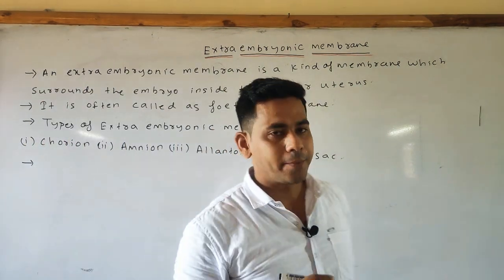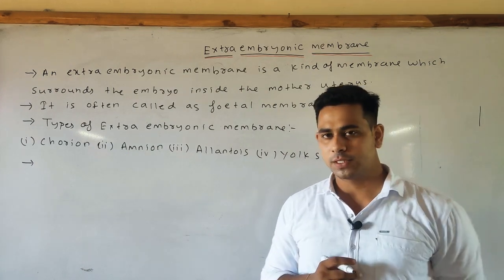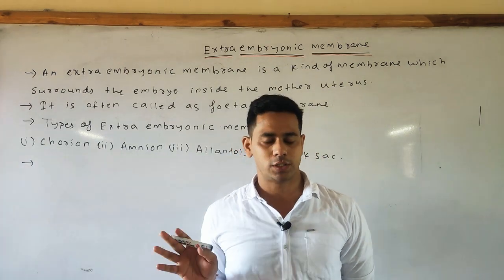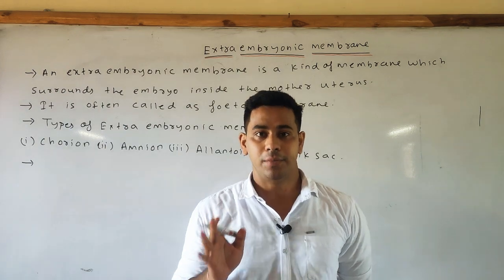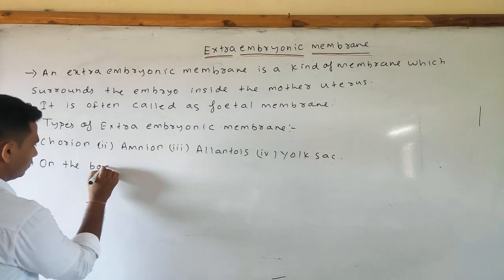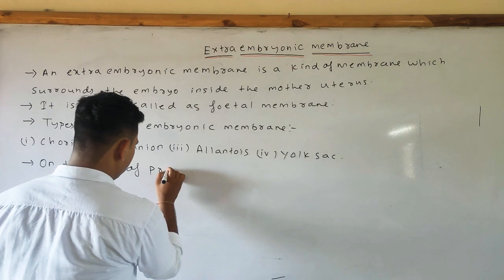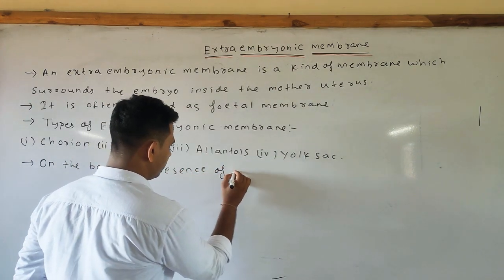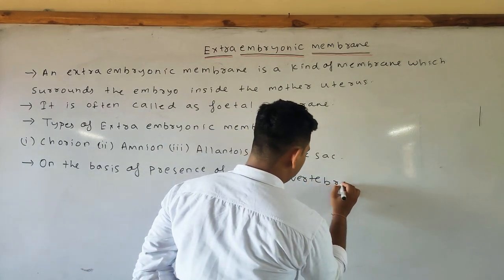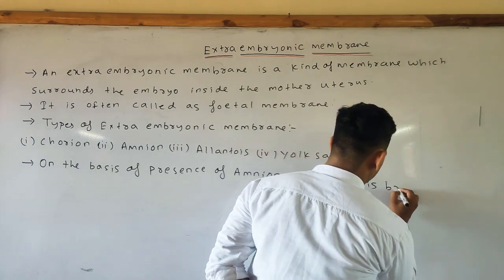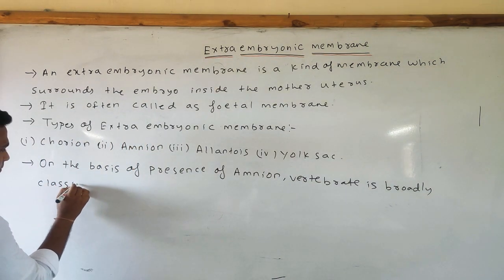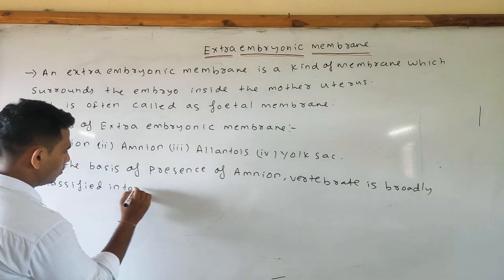Understood? Now the fourth point. In the case of vertebrates, on the basis of the presence of amnion, the vertebrates are broadly divided into two categories.